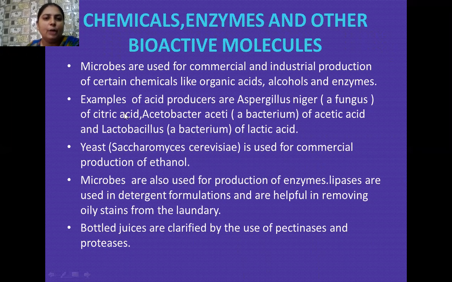From this fungus, we obtain citric acid. There is another bacterium known as Acetobacter aceti, and from this bacterium, we obtain acetic acid, which is commonly known as vinegar, and Lactobacillus bacterium, that is very much known to us. From this, we obtain lactic acid.